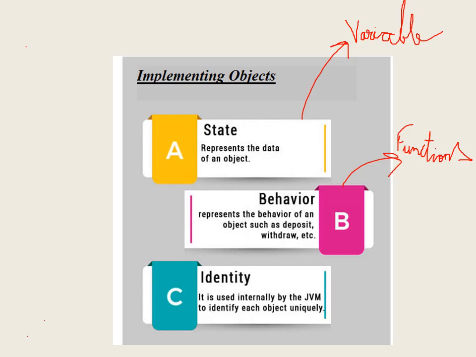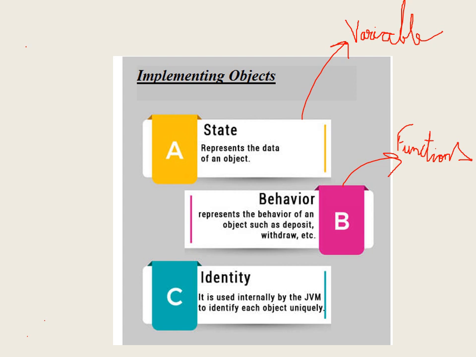In this topic, we will study how a real-world object can be implemented as a software object. As you know, a real object has a state and a behavior. The state represents the features or the characteristics it has, and behavior tells the functionality of that object.